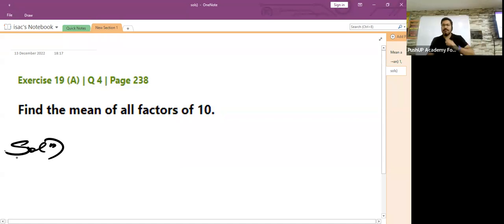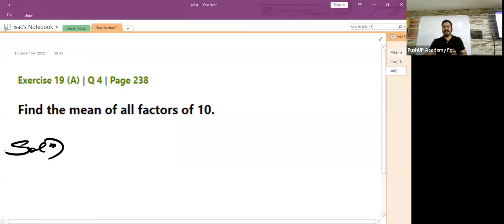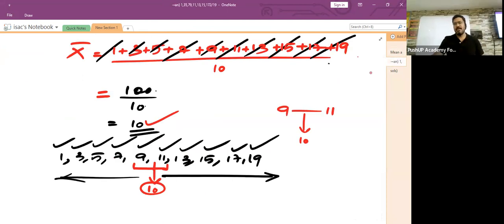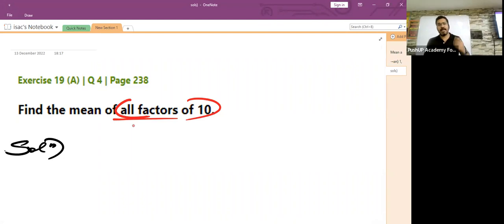Find the mean of all factors of 10. Very interesting question, children. This time it is slightly indirect. In the first and the second question, they had already given you the numbers: 1, 2, 3, 4, 5, 6, then 1, 3, 5, 7, 9, 11, 13, and so on. Even though they hadn't given the numbers directly, it was easy to figure them out. But here, you have to find the average of all factors of 10. This one is a little more challenging.